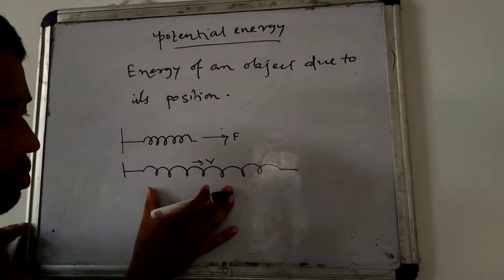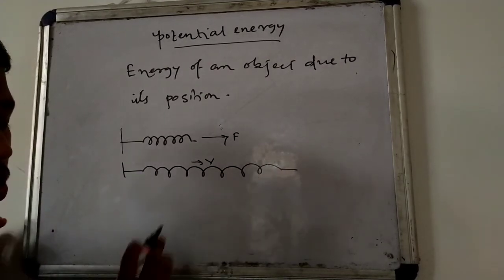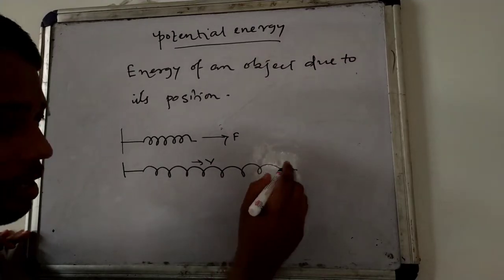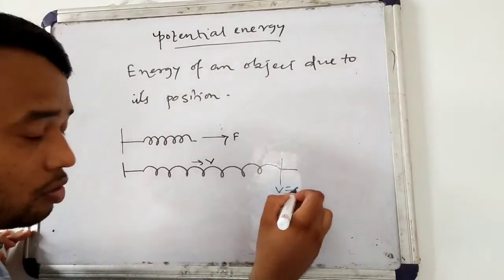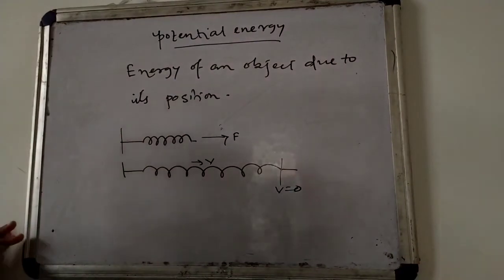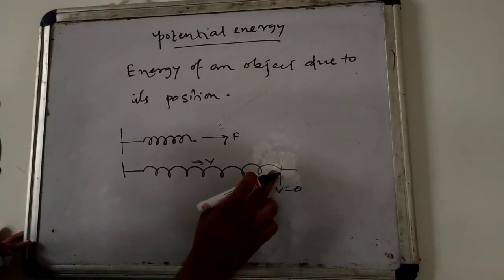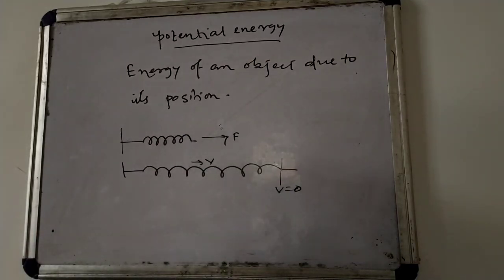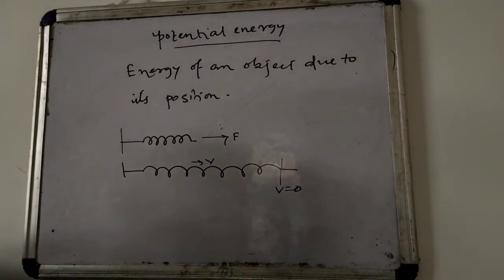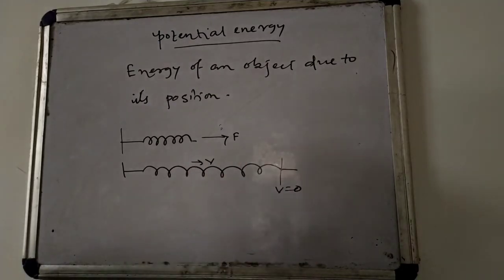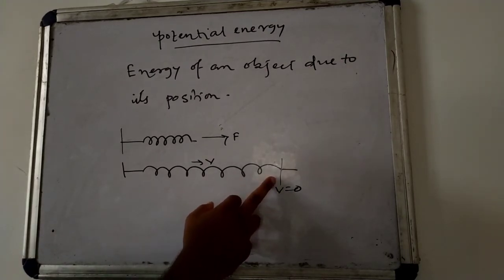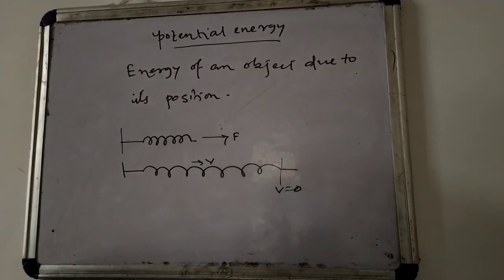Now when the length of the spring increases this much, we stop. We stop there, and here its velocity becomes 0. Its velocity becomes 0 means there is no kinetic energy. The spring will have kinetic energy only when the spring is moving due to the application of the force, but when we stop applying the force, its velocity becomes 0.